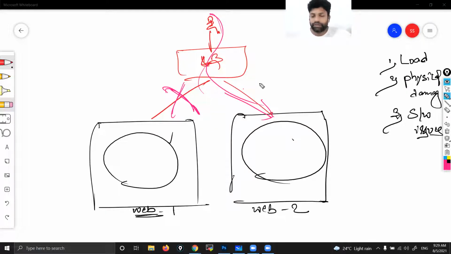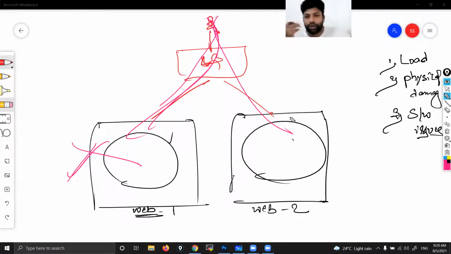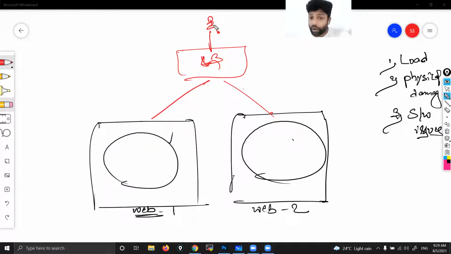Suppose the load balancer is sending a request to the server which is down. Suppose I am typing Google, you are typing Google. My request is sent to the server which is down, your request is sent to the server which is up and running. For me, I won't get any response, but for you, you are getting a response. That is not correct logically. That's why the load balancer will not send a request to the server which is down. It will send the request to the server which is up and running.